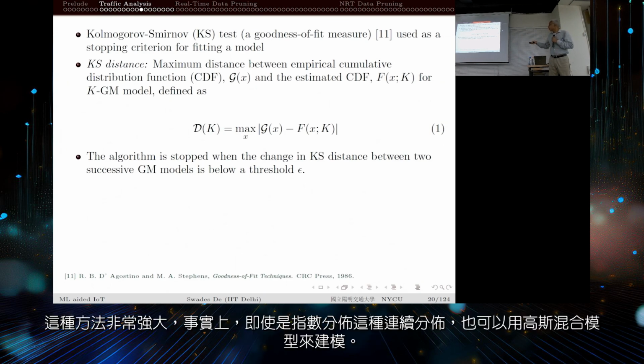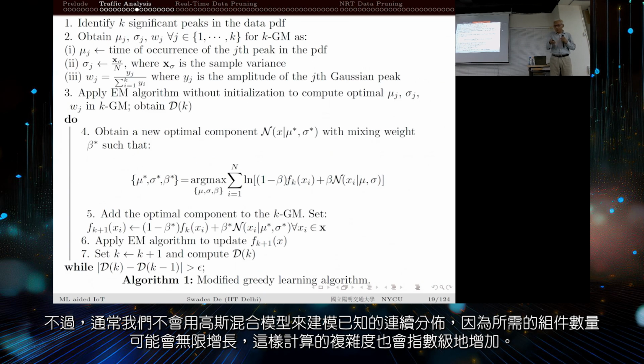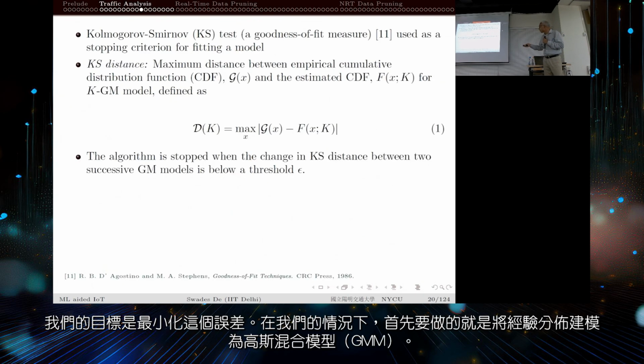This is so powerful that even the exponential distribution, which is a continuous distribution, can also be modeled as a Gaussian mixture. But we normally do not use the Gaussian mixture model for modeling known continuous distributions, because the number of components required will be infinitely large and computational complexity will grow exponentially. We want to minimize it.